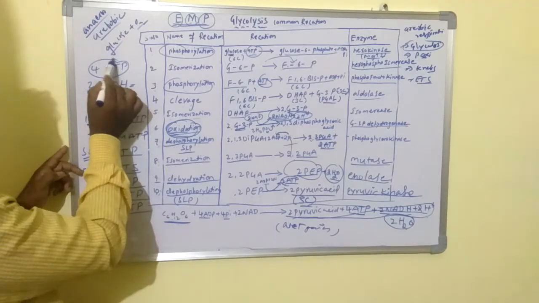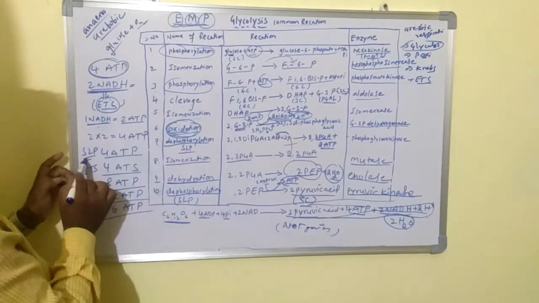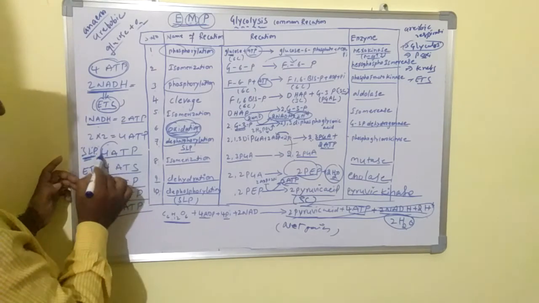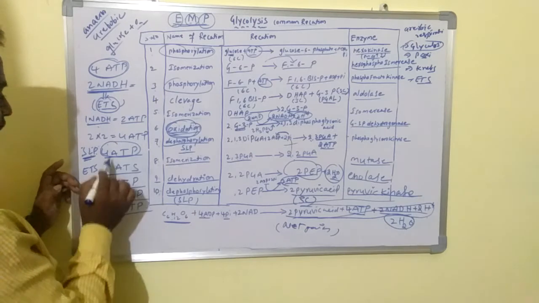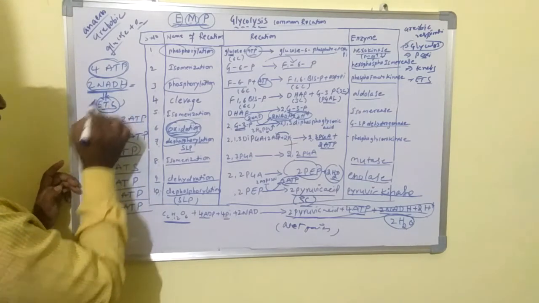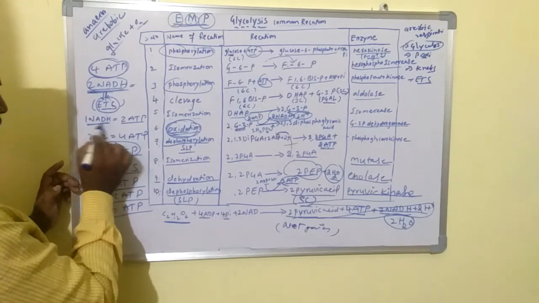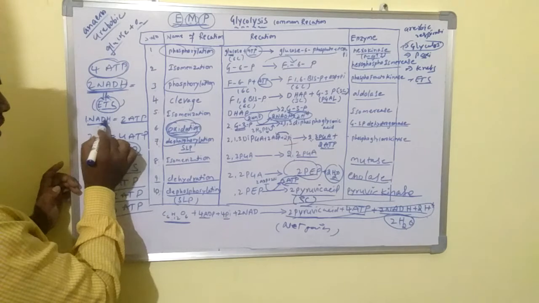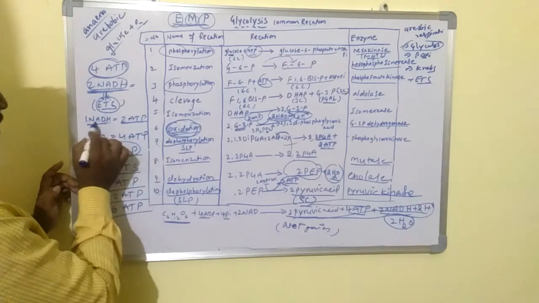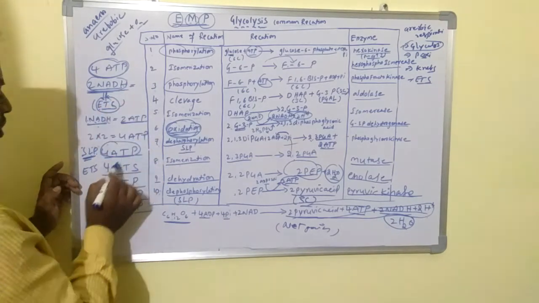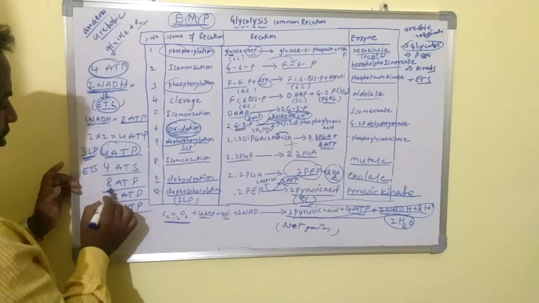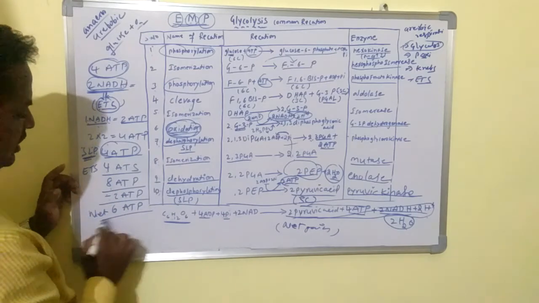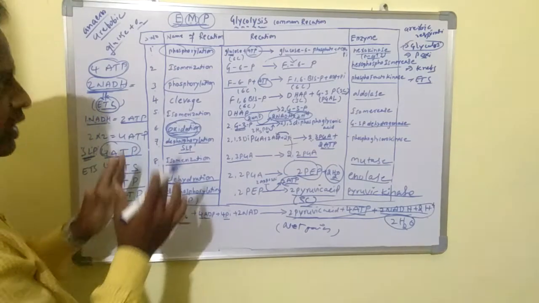So a total of 4 ATPs are formed through SLP, substrate level phosphorylation. So through SLP, 4 ATPs are formed directly. When the 2 NADHs undergo the electron transport system, every NADH gives 2 ATPs. So 1 NADH is equal to 2 ATPs, so 2 NADH is equal to 4 ATPs. So 4 plus 4, 8 ATPs. But 2 ATPs are consumed in the first and third reaction. So the total net gain is 6 ATPs formed in glycolysis reactions.